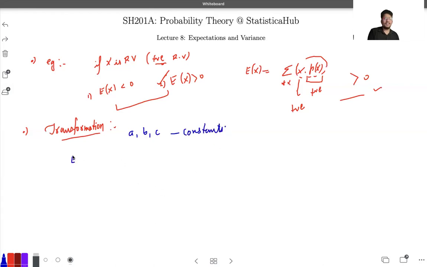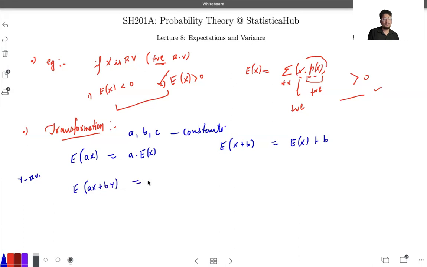Okay, so expectation of A times X will simply be A times expectation of X. If you do expectation of X plus B, that will be simply expectation of X plus B. Now let's say Y is also some random variable. So expectation of AX plus BY will be simply A times expectation of X plus B times expectation of Y.